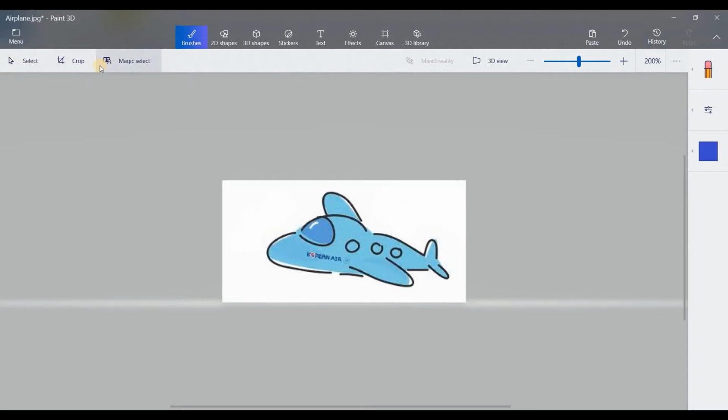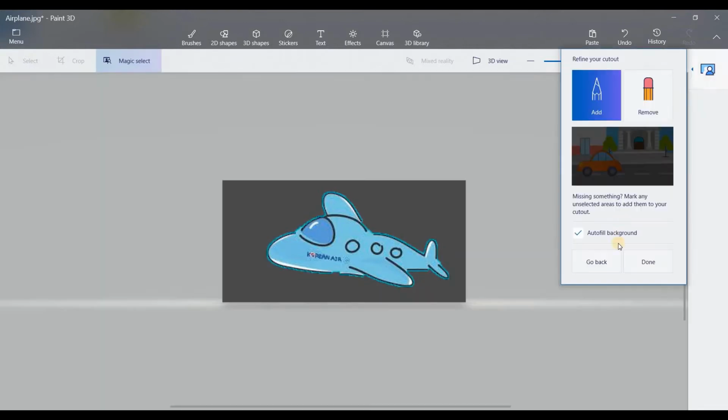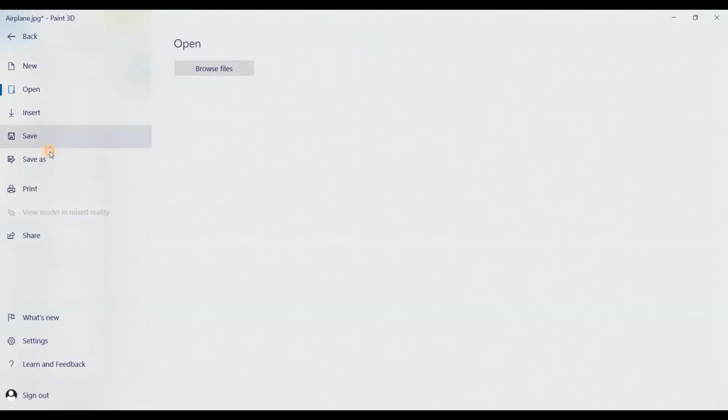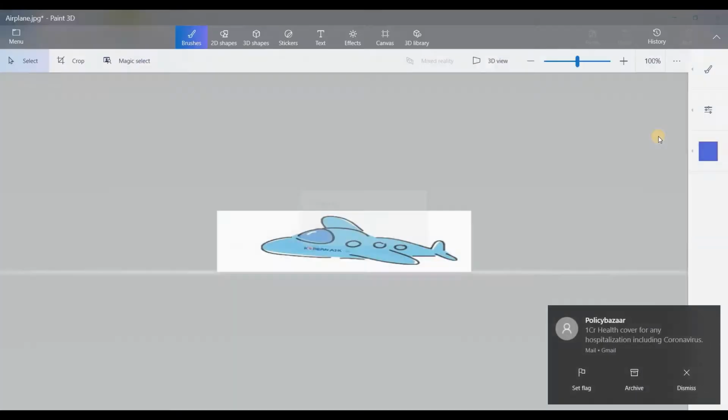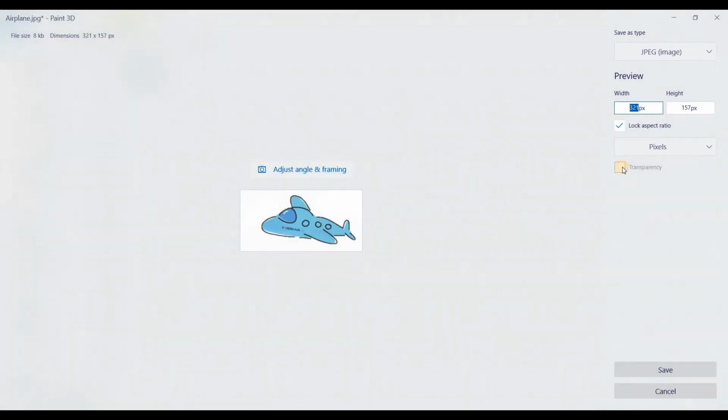I need to do one more thing, magic select. Just select any part of this image, next, done, and then I can go save as image, and then it will show me this thing, and select transparency.